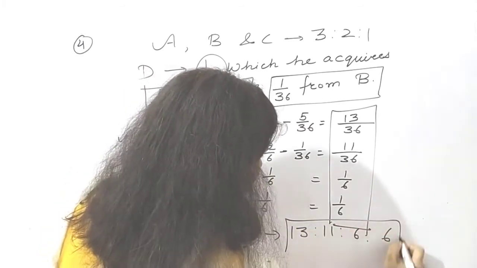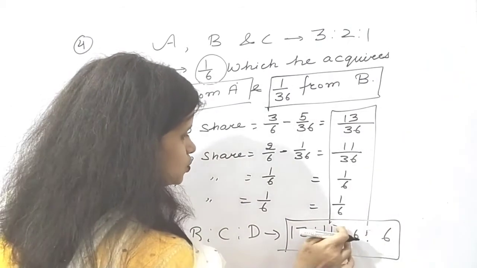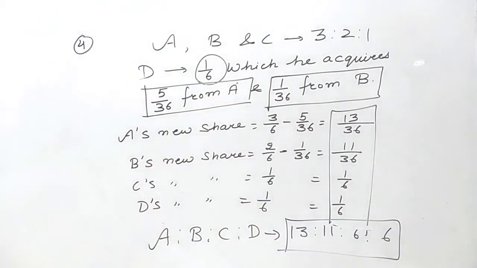It will be 13:11:6:6. This is when the direct sacrifice made by two partners is given in the question. Now the next one.